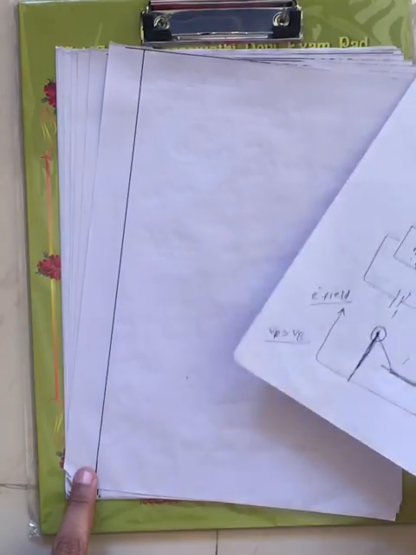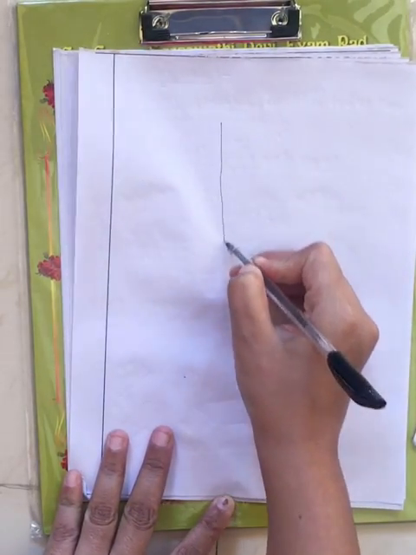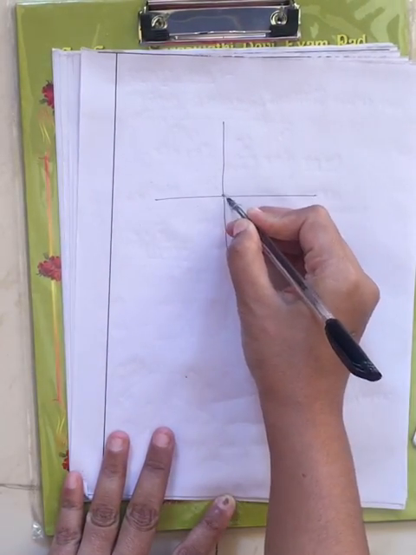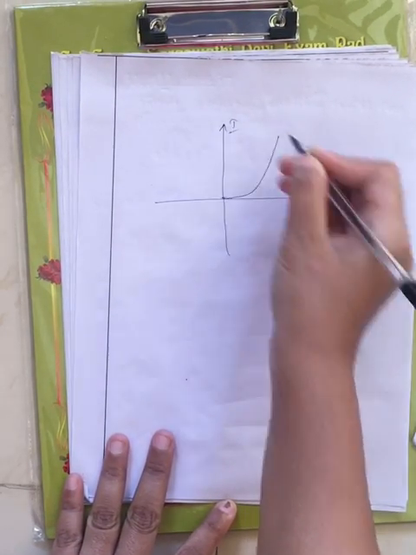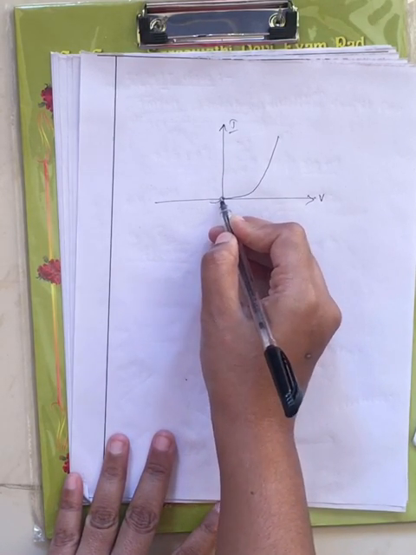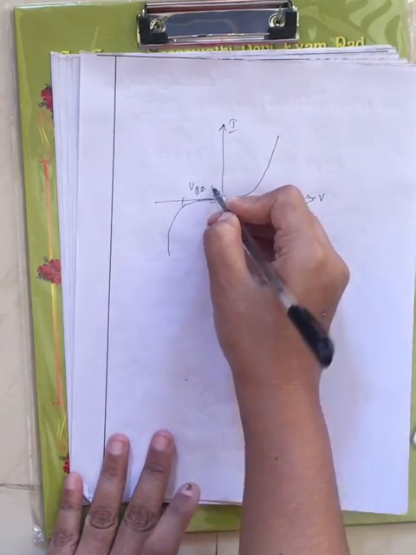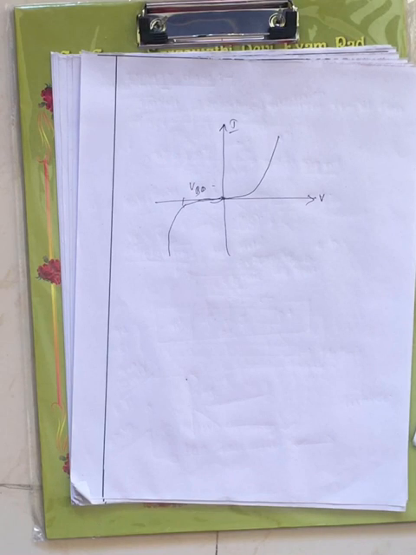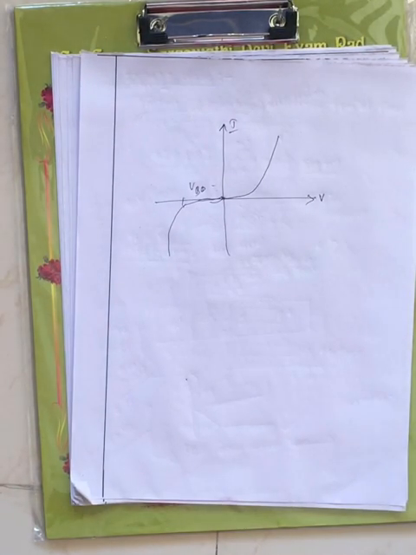Now coming to the IV characteristics. The same thing, same like your PN junction only, right? On the y-axis you will have current, on the x-axis you will have voltage. Then the breakdown voltage, right? These are the VI characteristics of your impact diode, same like your PN junction only, the breakdown voltage will differ, right? Now this is about the impact diode, right?